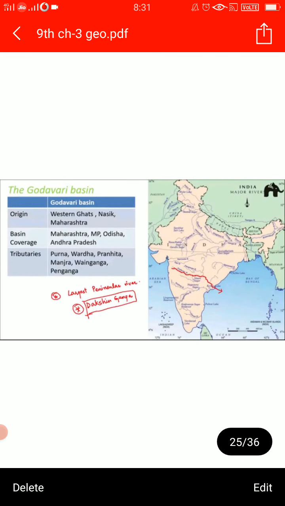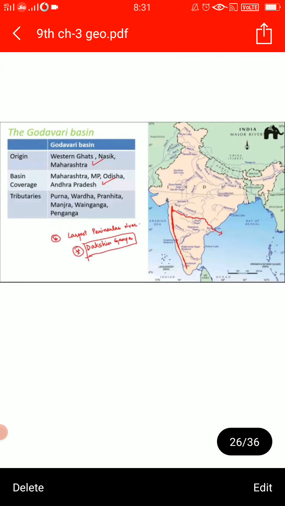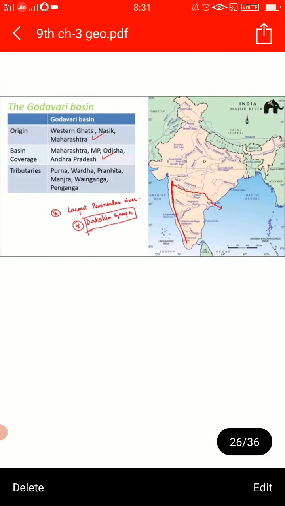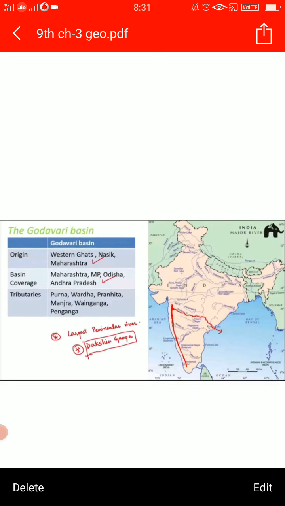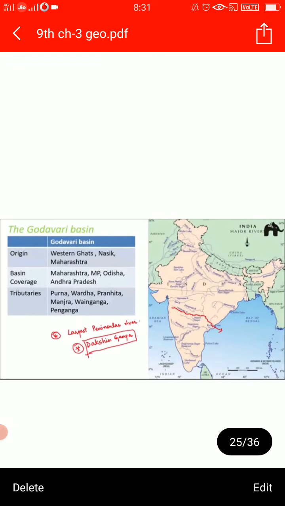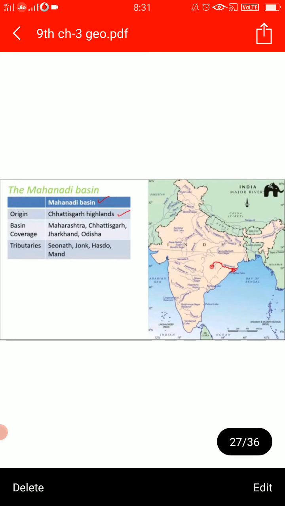Now next is your Mahanadi. See, here it is Western Ghats, and from here it is originating. Now comes your Mahanadi river.